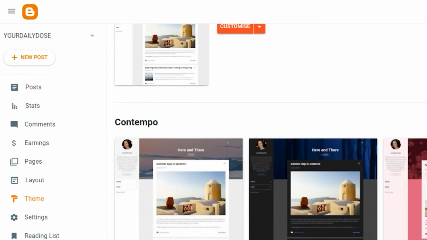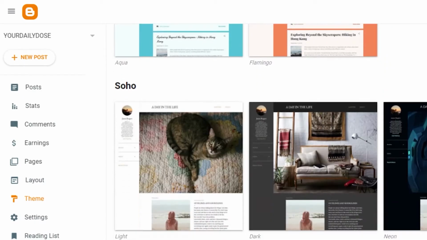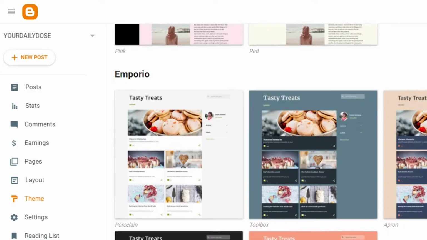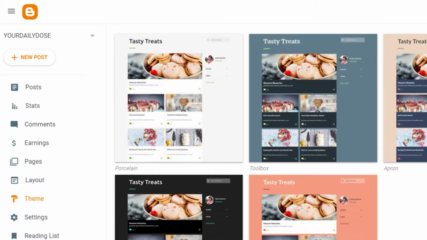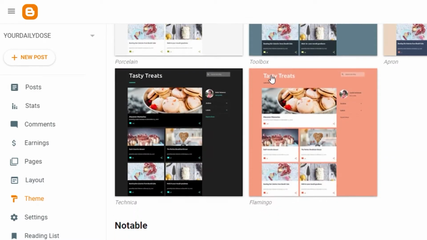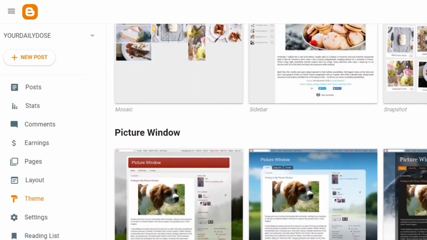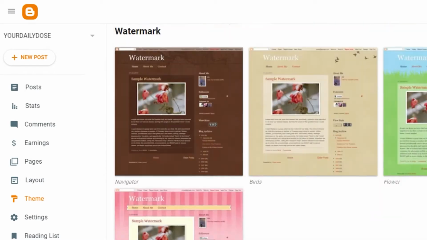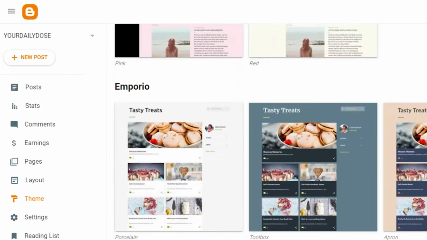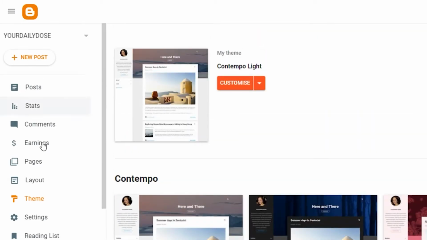There are different themes available on blogger.com, a very professional platform. You can see right here, you can create any type of blog with blogger.com. A food blog, maybe a travel blog, maybe a personal blog, portfolio, whatever you want to create.